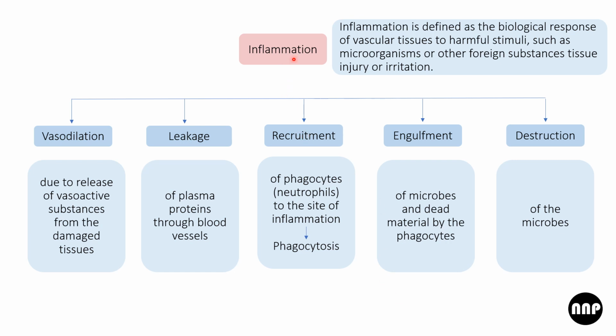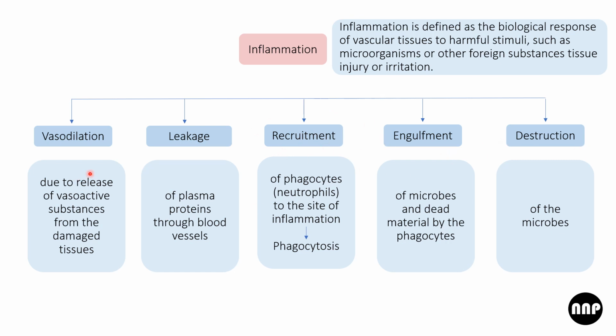The inflammation. Inflammation is defined as a biological response of vascular tissue to harmful stimuli such as microorganisms or other foreign substances, tissue injury or irritation. What happens in inflammation is there will be vasodilation, leakage, recruitment, engulfment, and destruction.